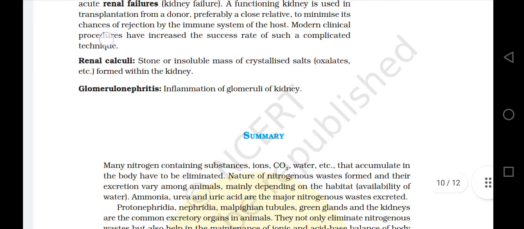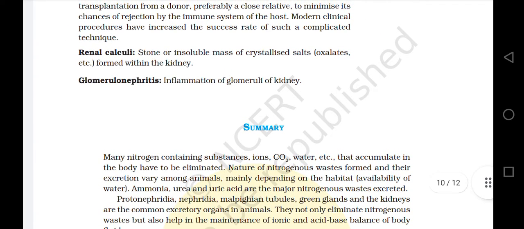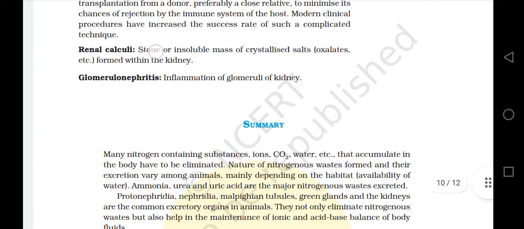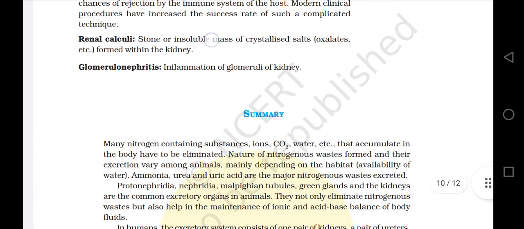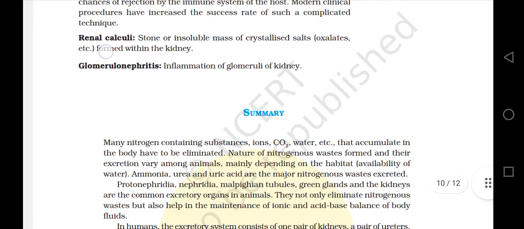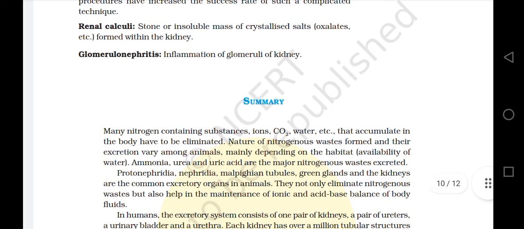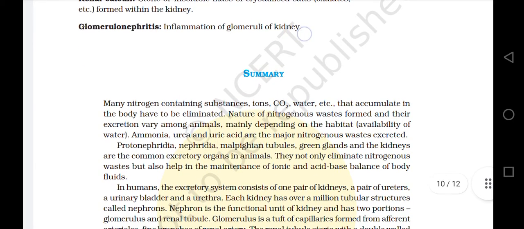Modern clinical procedures have increased the success rate of this complicated technique. Renal calculus: a stone or insoluble mass of crystallized salts, oxalates, etc., formed within the kidney. Glomerulonephritis: inflammation of the glomeruli of the kidney.